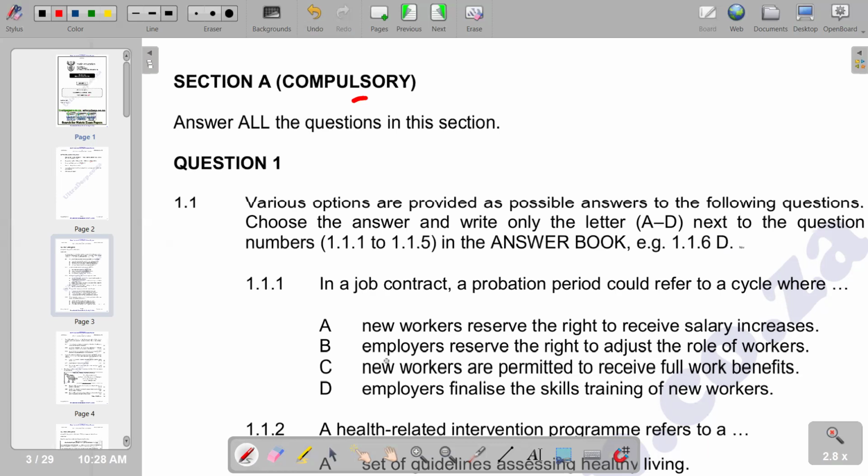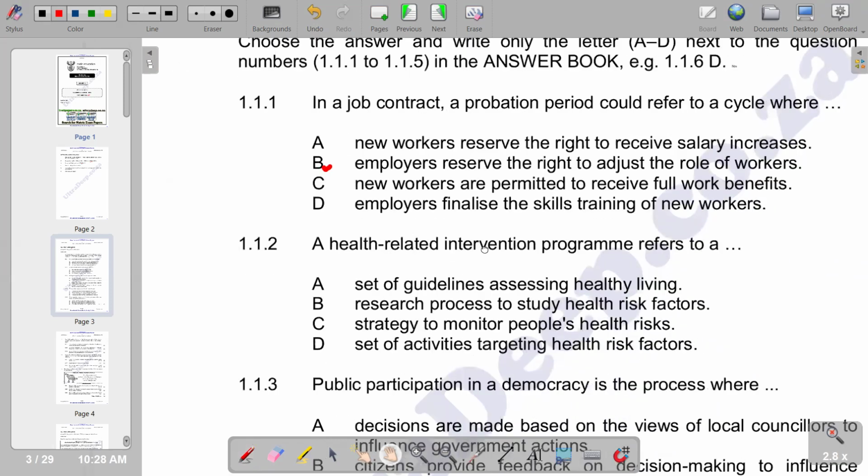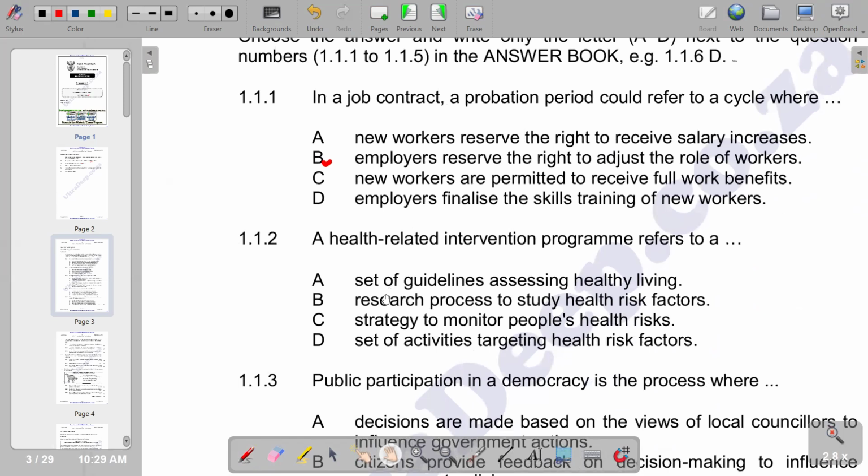In terms of the responses that we have, the correct response is B. It says employers reserve the right to adjust the role of workers. So we have B as the correct response. Moving on to the next part, 1.1.2, which reads: a health-related intervention program refers to... We have got different responses, and we'll see that the correct response is D, which is saying a set of activities targeting health risk factors. So we have D as the correct response.